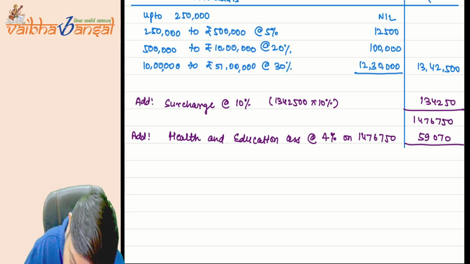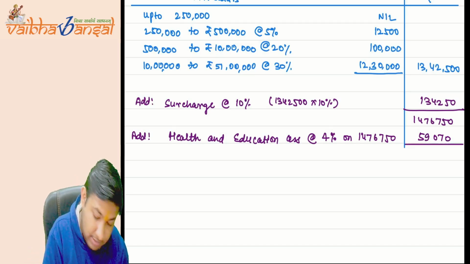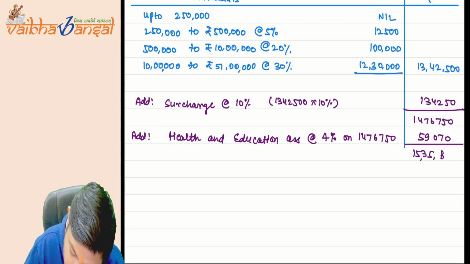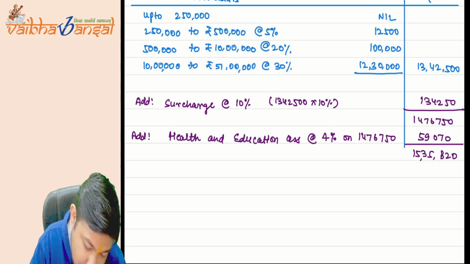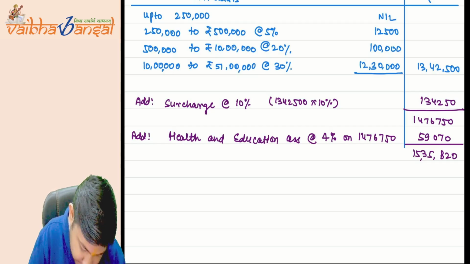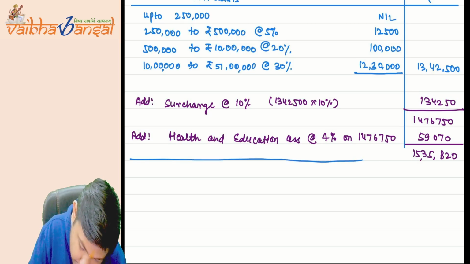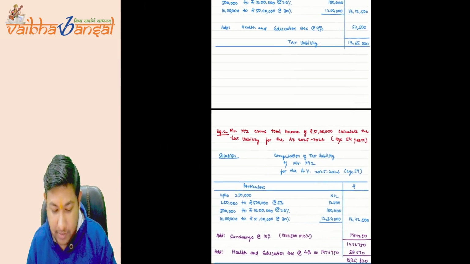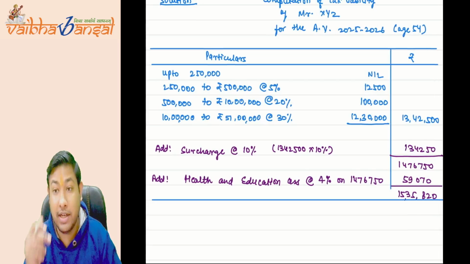Then the amount comes to 15 lakh 35,820. This is the amount. Understood? This will be the tax on 51 lakh rupees.